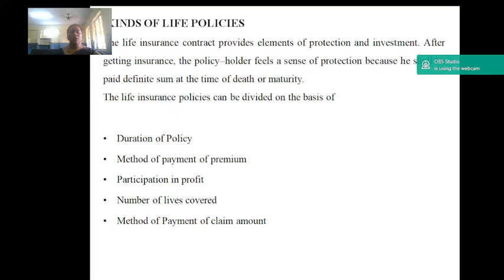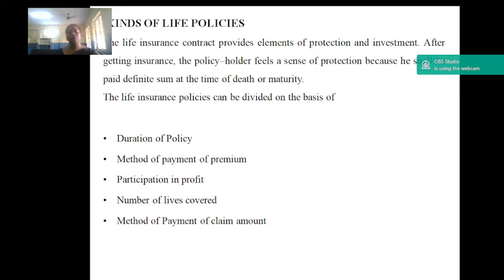Money back policy. The money back policy, also commonly known as the child money back plan, is a life insurance product offering life cover during the plan's tenure and maturity, survival benefits after end of the policy term. It is both an investment and life insurance plan typically purchased for children.